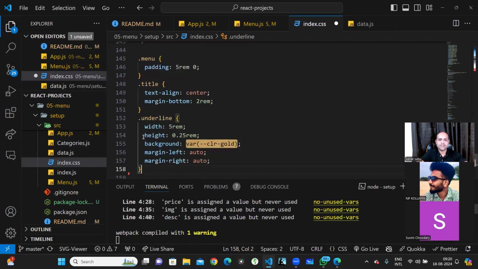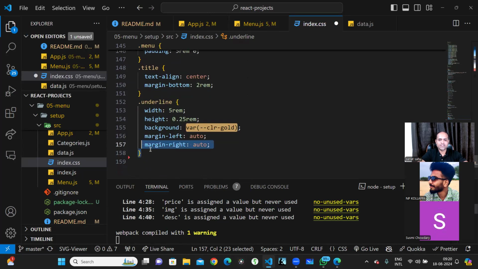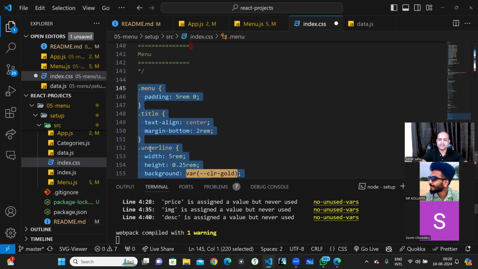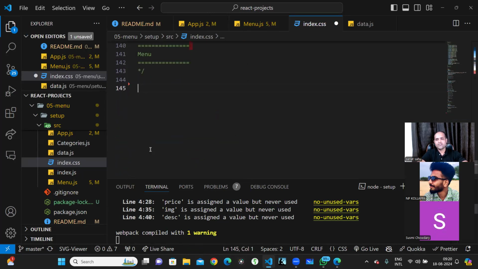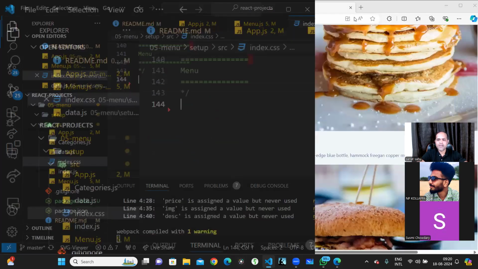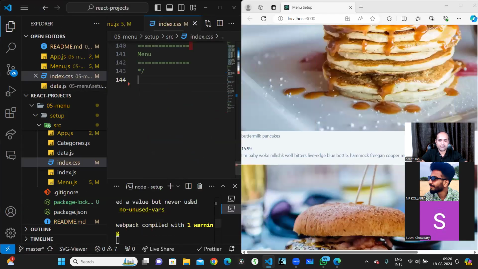What else is there? Menu is there. Let me remove all these things also. We'll do everything from scratch. Now if you see, this will look very, very bad. Let it get compiled, but let's style it nicely. So first of all, what do we have to style?